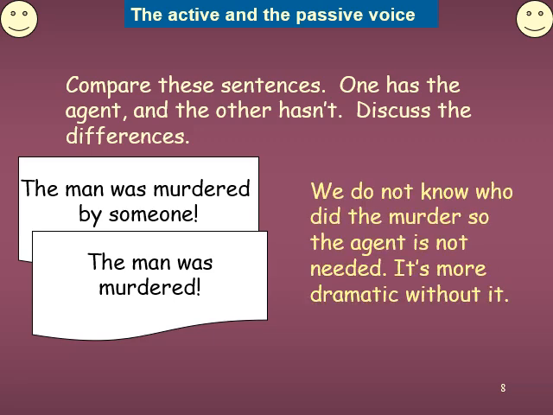For example, one more example. We do not know who did the murder, so the agent is not needed. It is more dramatic without it.